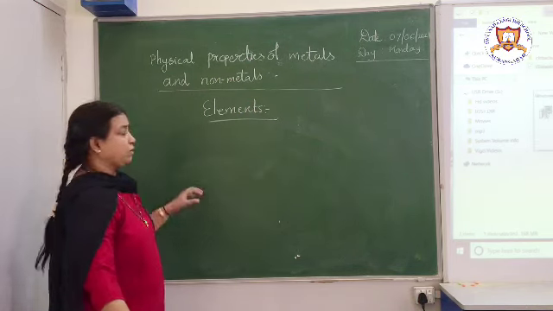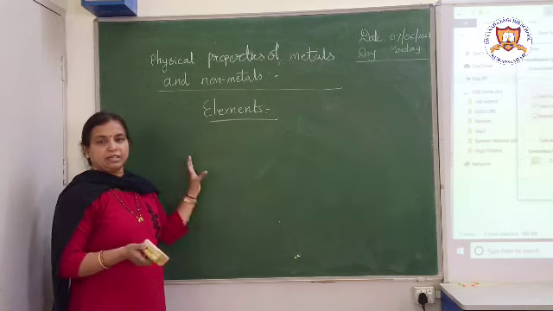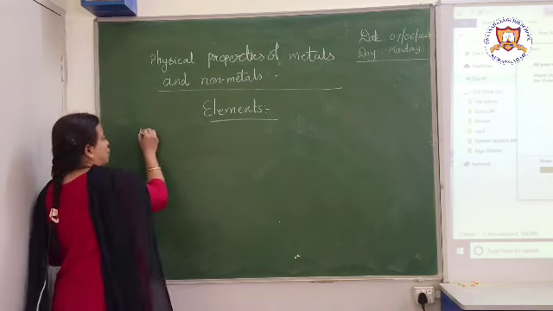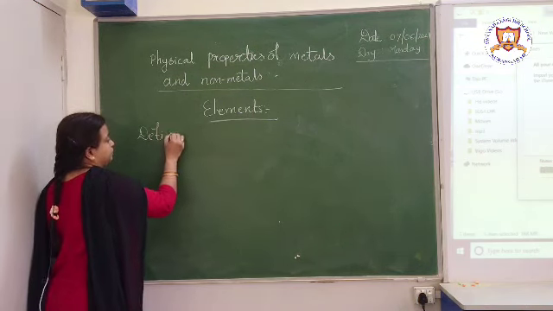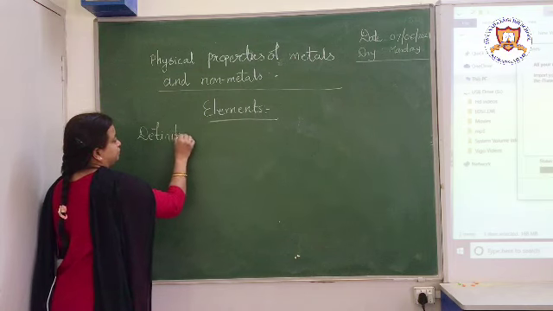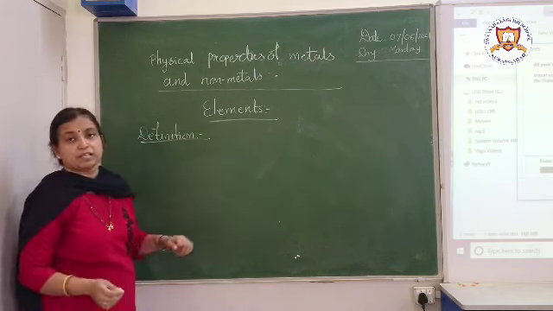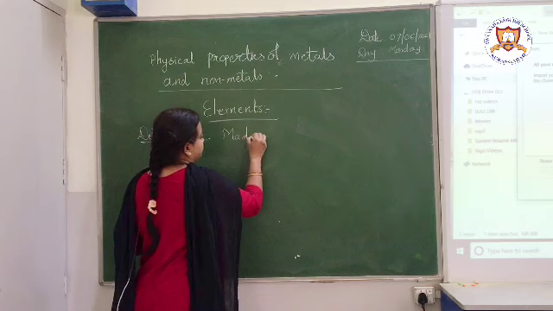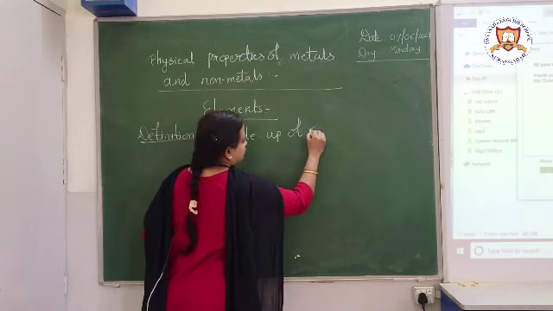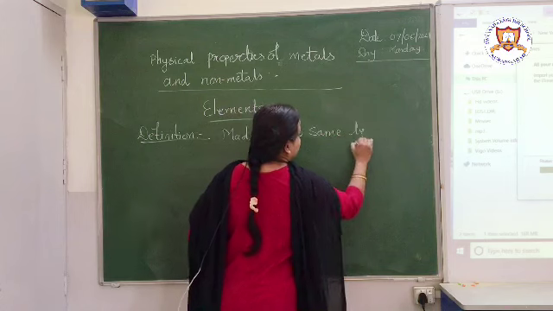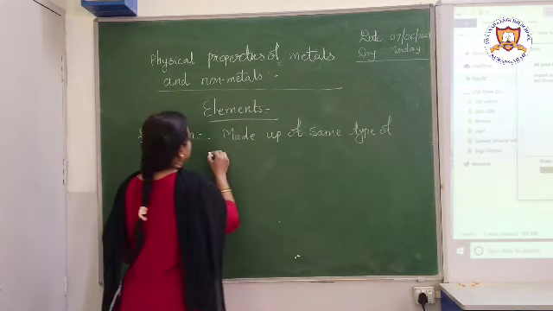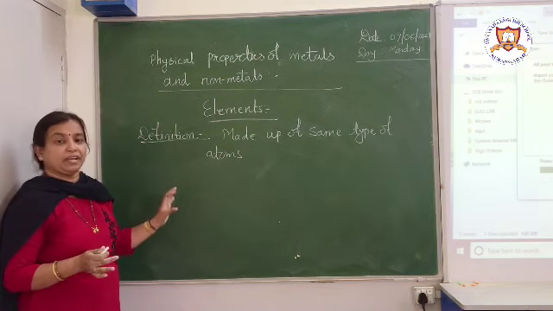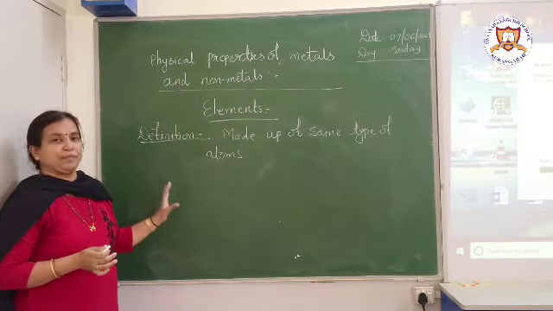Now, before we see the types and all of these elements, let us first know what we mean by elements. What is the definition of elements? How can we define elements? Elements can be defined as substances which are made up of the same type of atoms, and these cannot be further simplified or broken down into simpler substances.